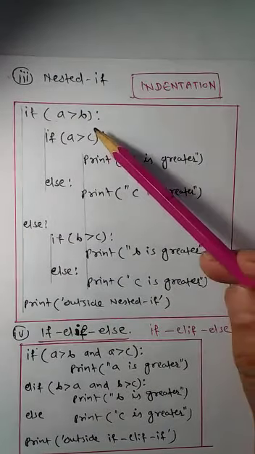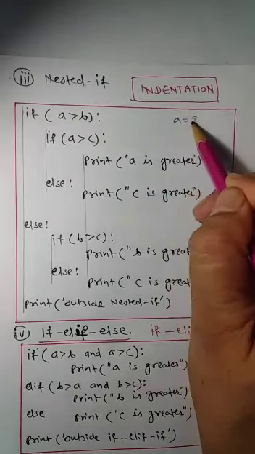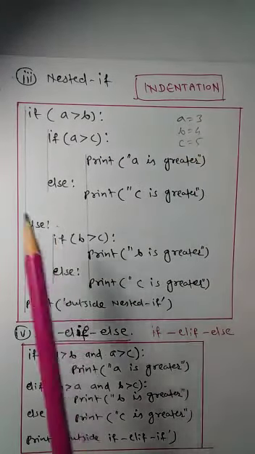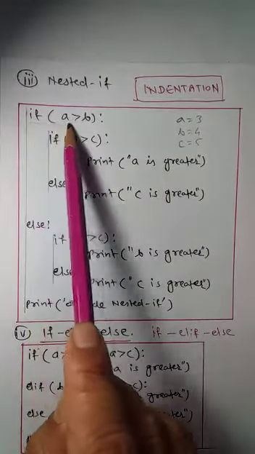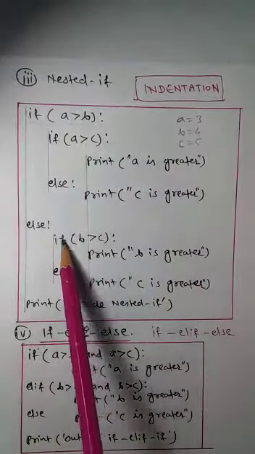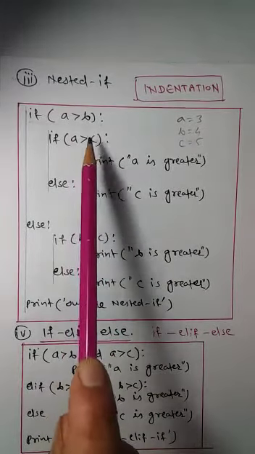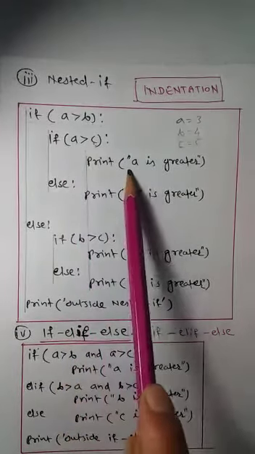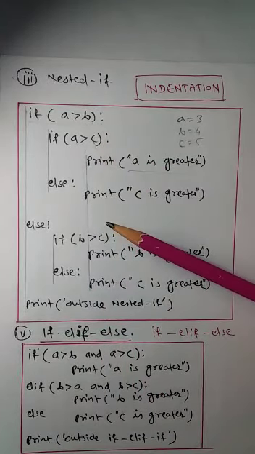In this example we are taking three simple numbers A, B, C: A is equal to 3, B is equal to 4, and C is equal to 5, for example, and then we are finding which number is greater. How are we doing this? If a is greater than b, then this block will be executed, else this block will be executed. If a is greater than b, then the next condition we check is a greater than c. So if a is greater than b and a is greater than c, then what will it print? A is greater. In this way we are using the nested if in the program.